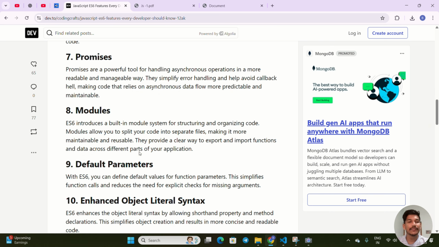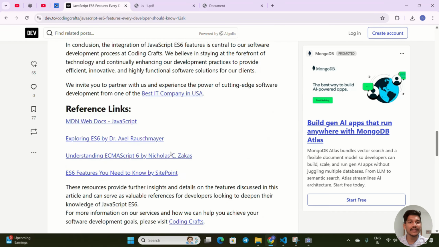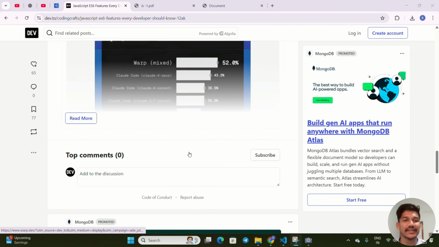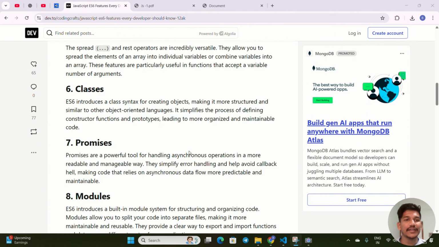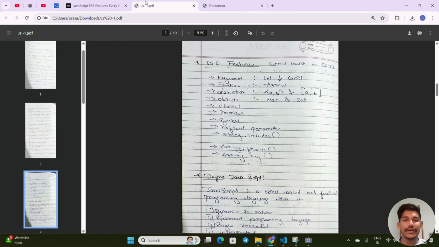We will learn these things one by one: modules, default parameters, and many other things they introduced. Then classes and functions, promises, modules, and objects, where they provided Map and Set and many other things.